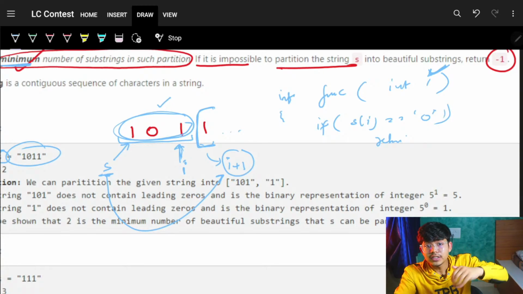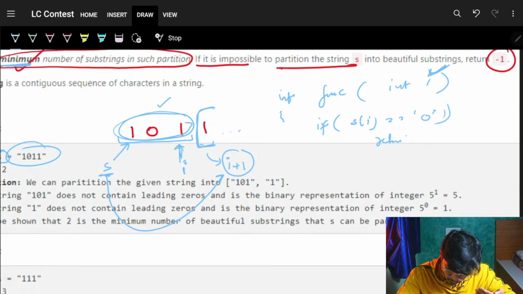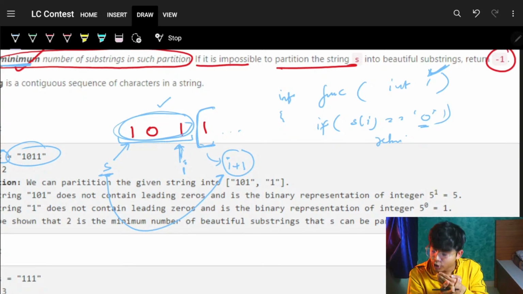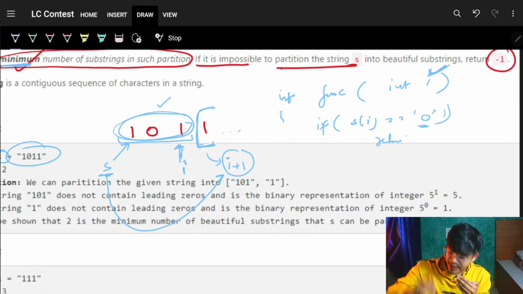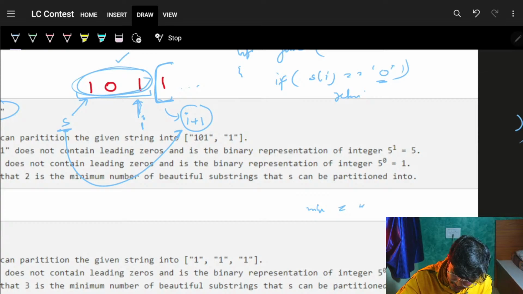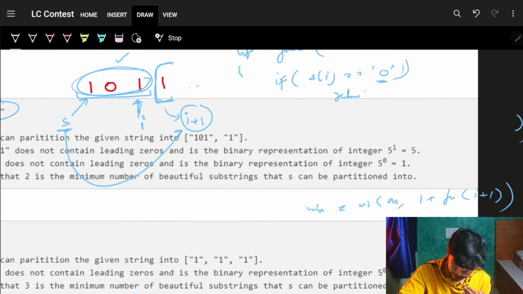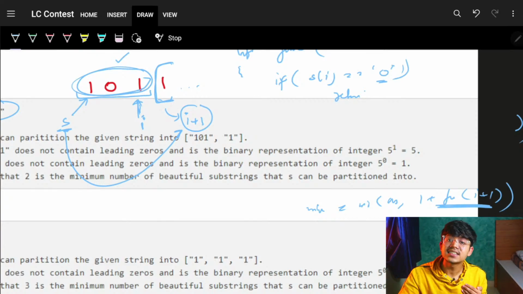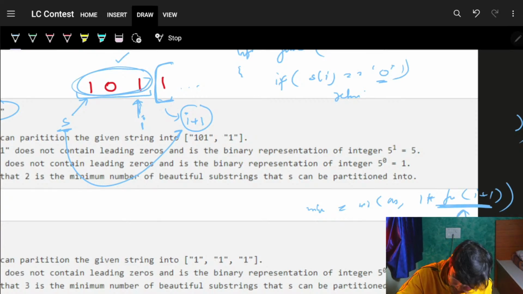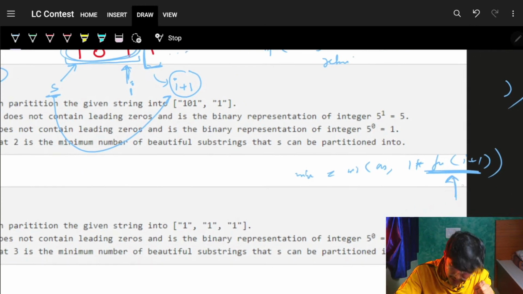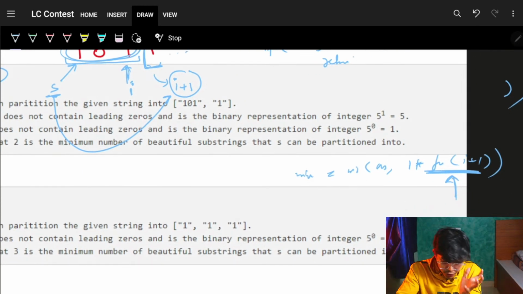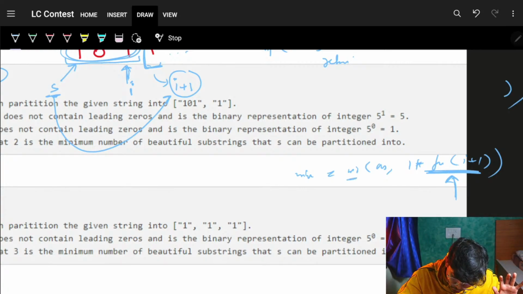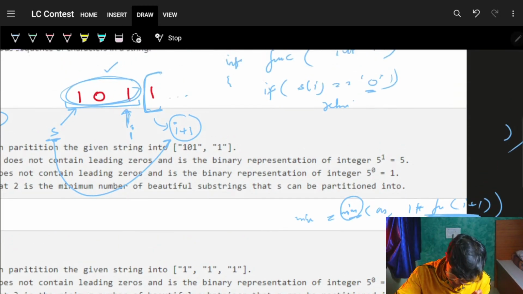If it's a 0, you have to return something that is invalid, because for sure that 0 should not contribute in your answer. You know what you're taking? You are taking minimum, which is minimum of answer comma 1 plus function of your I plus 1, let's say. So it will land somewhere here. So you need to return something in this function that is so absurd that it should not come in your answer. Your answer will come in because it is returning minimum. It should not impact your answer because it is an invalid thing.